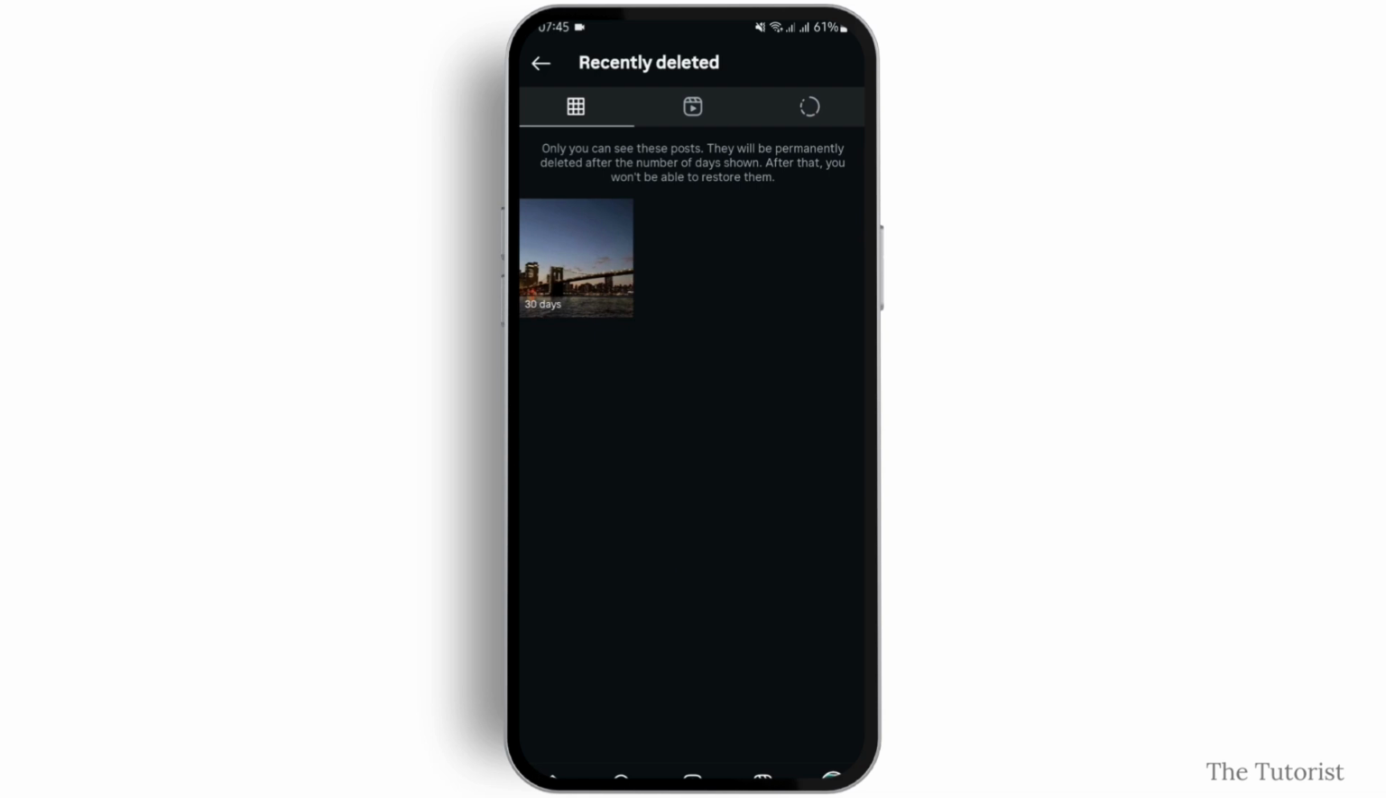So guys, if in the future Instagram updates this feature where the time limitation is more than 30 days, we will surely make a video on that. But for today, there is only a 30 day time limitation. And if you somehow happen to cross that limit, you will not be able to see your post.